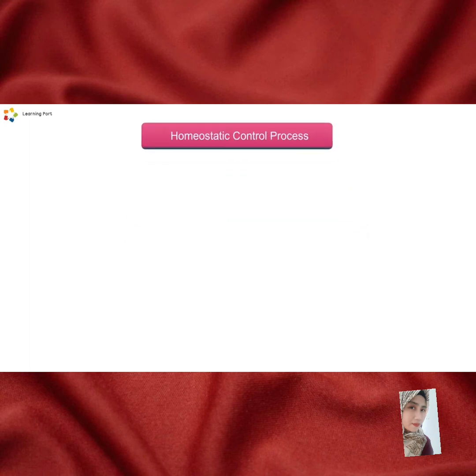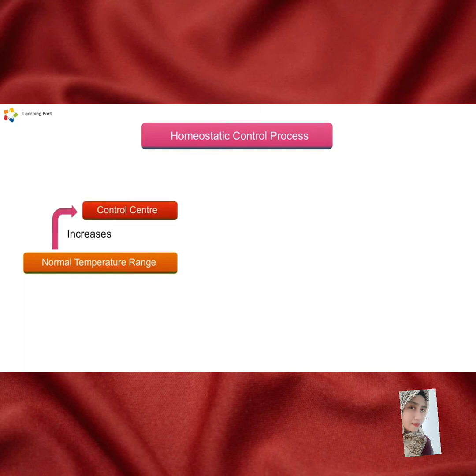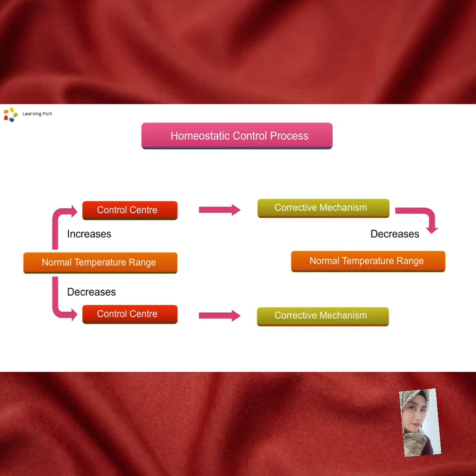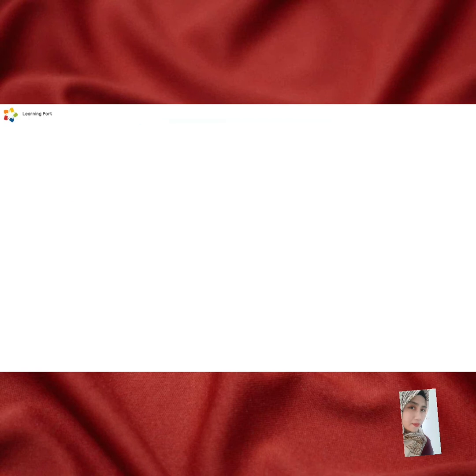Now, let's look at the homeostatic control process. When the internal environment in our body, such as body temperature, increases, the control center in the brain will detect the change. A corrective mechanism will then take place and the temperature will decrease to its normal range. When the body temperature decreases, the control center in the brain will detect the change. A corrective mechanism will take place and the temperature will increase to its normal range.